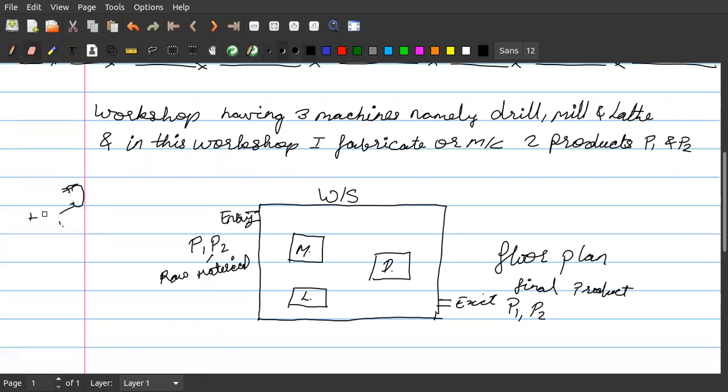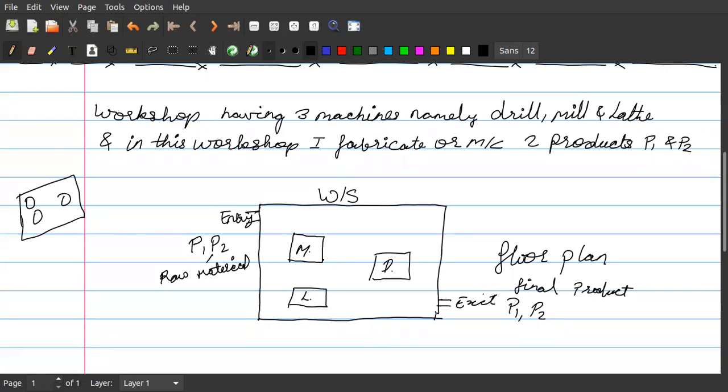The other may be a plate, and the plate may have drills like this. Okay, so these are the two products that I am fabricating or manufacturing or machining in my workshop. Is it clear now, students?